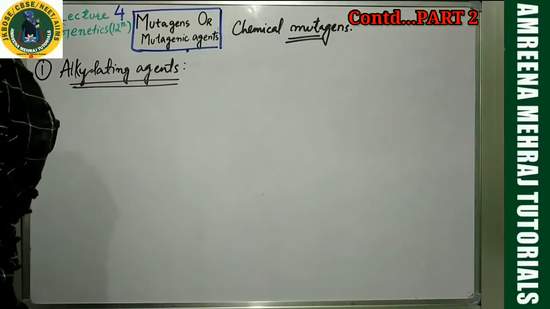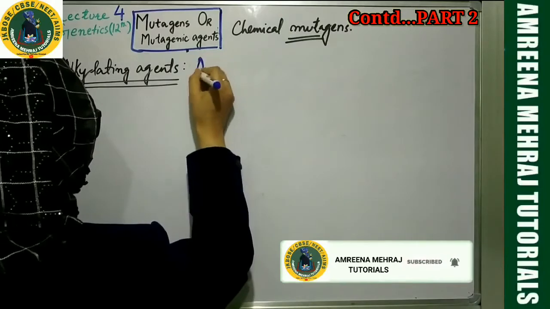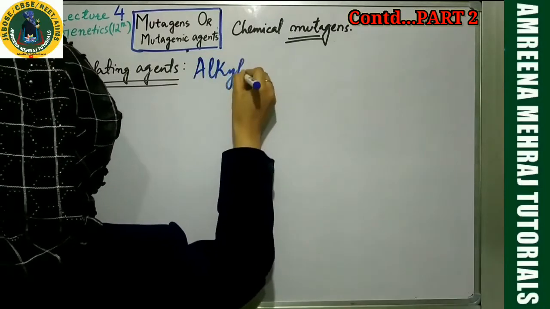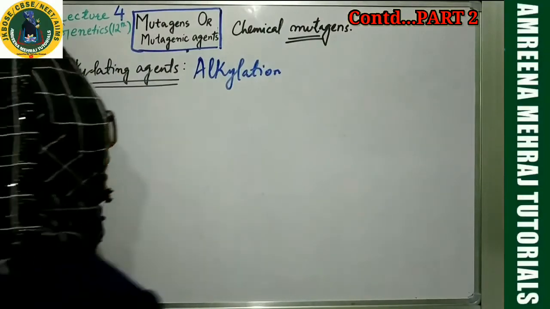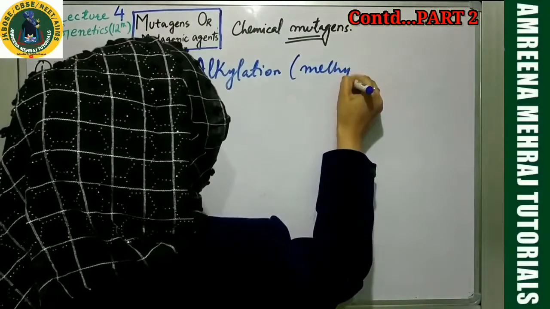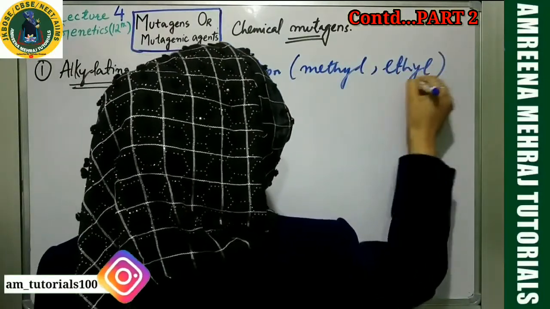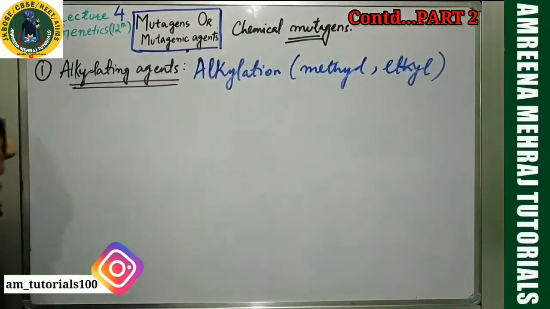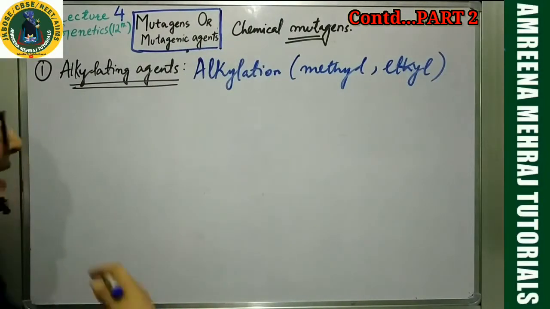So alkylating agents are what? Simply, they'll be doing alkylation. What is alkylation? It's the addition of an alkyl group. It could be addition of a methyl group, or addition of an ethyl group. They are all alkyl groups. Basically, there will be some chemical which will be capable of adding an alkyl group.